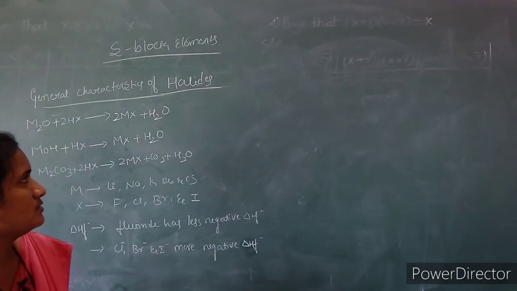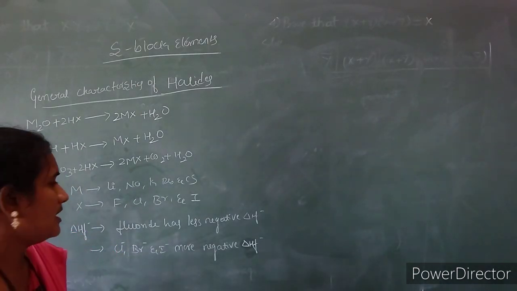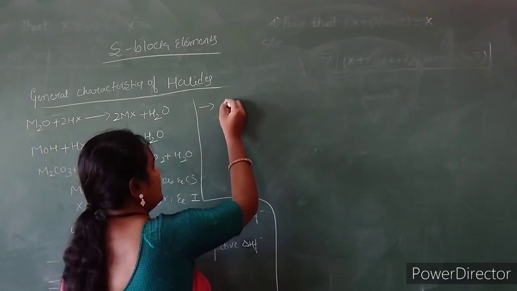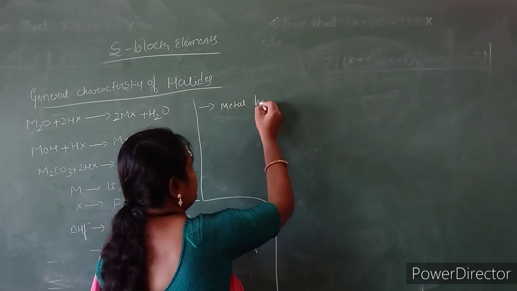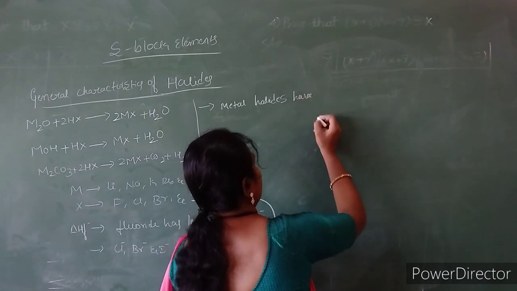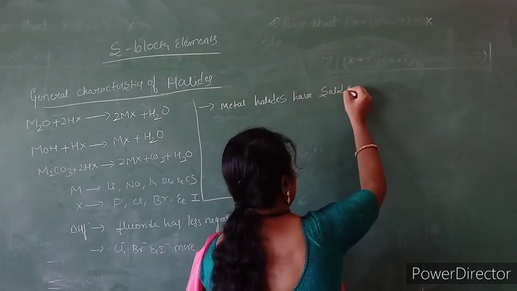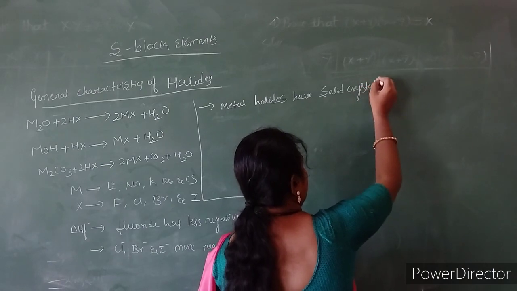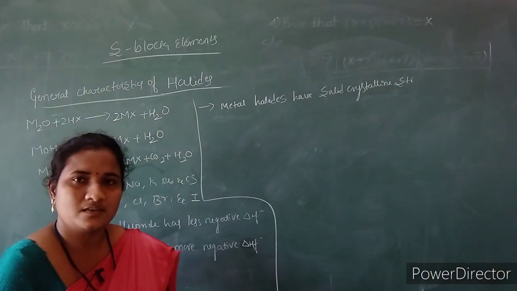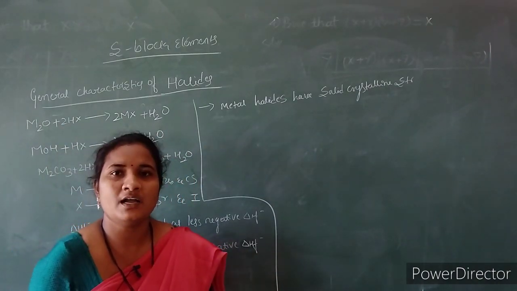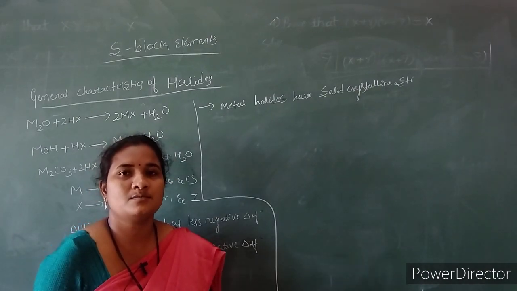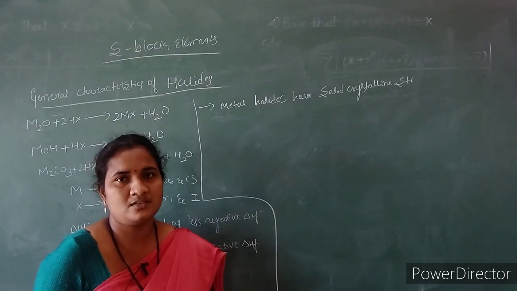They attain a solid crystalline structure and have high boiling points. Whenever a molecule exists in crystalline form, it obviously shows a high melting point, because the crystalline structure has a regular, systematic arrangement of counter ions, that is anions and cations.